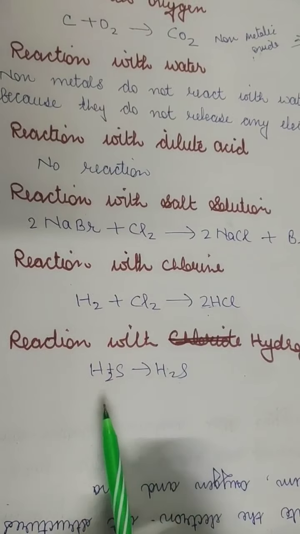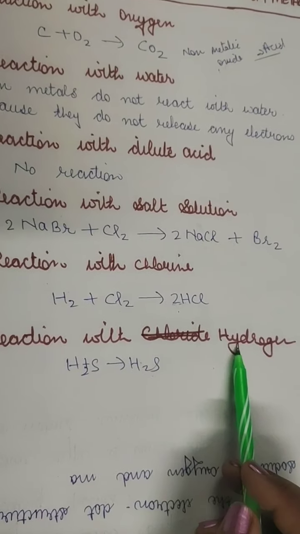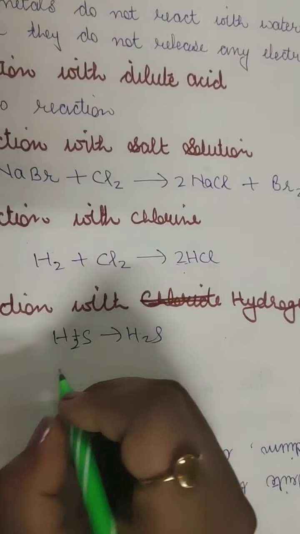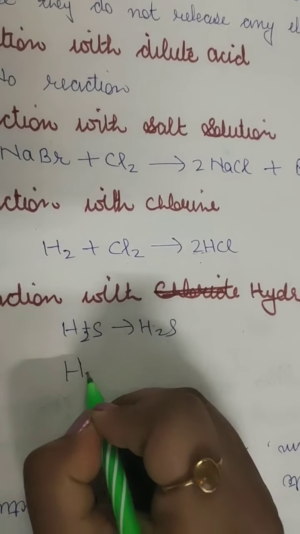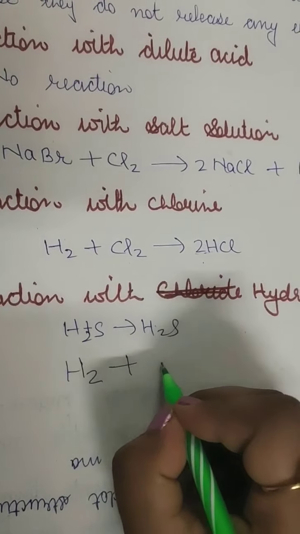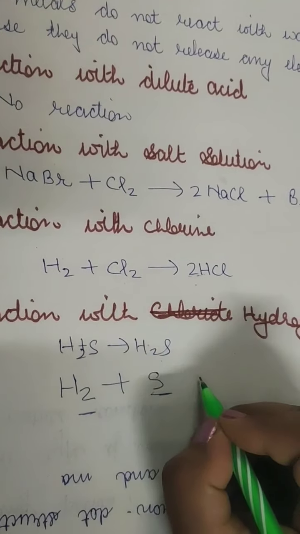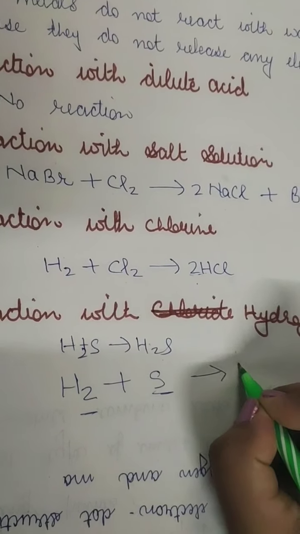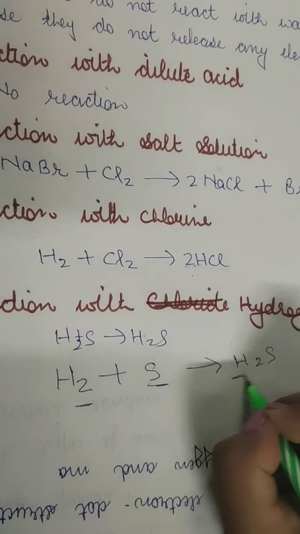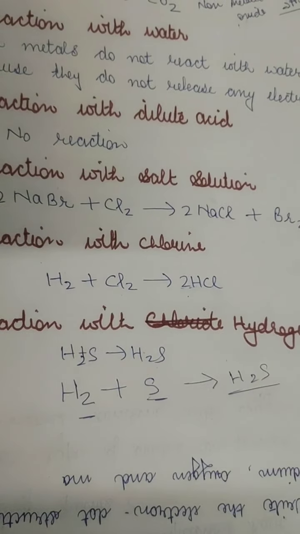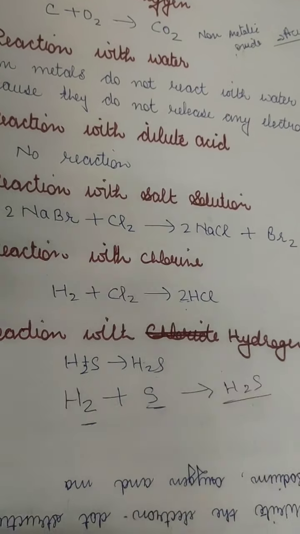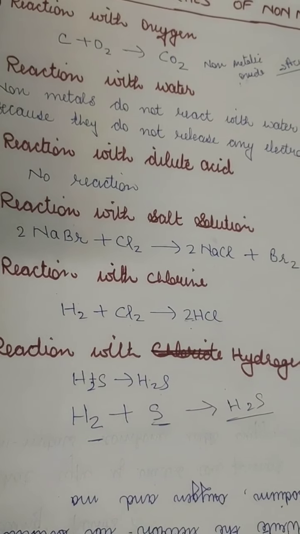Now next is the nonmetal reaction with hydrogen. Here it's H2S. I have written here but it's not clear. H2 plus sulfur. Any nonmetal that reacts with hydrogen will form hydrogen sulfide, like H2S. So these are the basic reactions which sometimes come in exams.